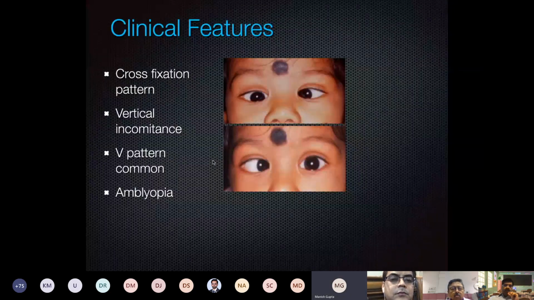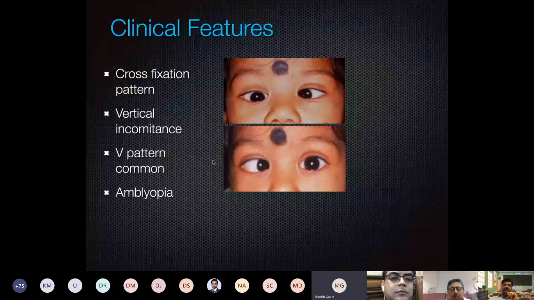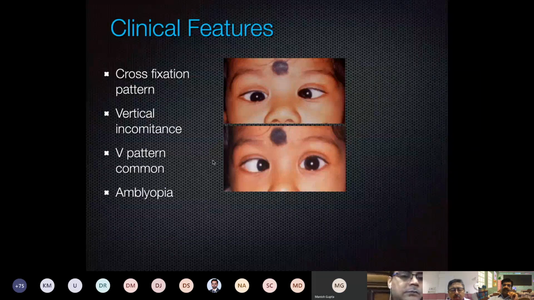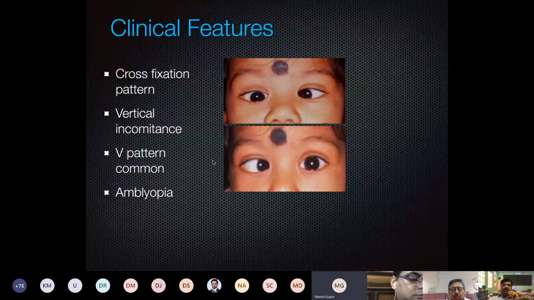And what I told earlier, another feature is cross fixation. Then vertical incompetence. Sometimes you will see that the vertical movement is less. V pattern is definitely associated with inferior oblique overaction. And many of these children will have amblyopia. So we need to assess which is the unmaintained eye and do amblyopia therapy aggressively before we go for surgery. First we have to start with patching and then plan to go for surgery.